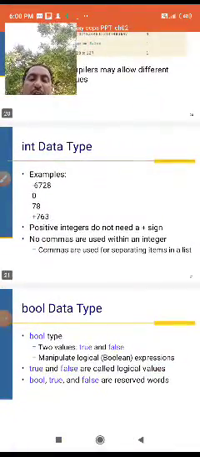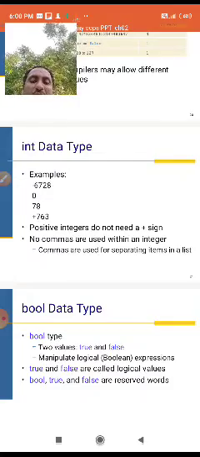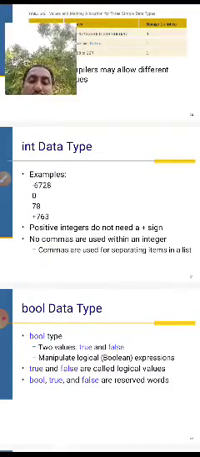Next one, Boolean data types. Boolean data types have 2 values: true or false.